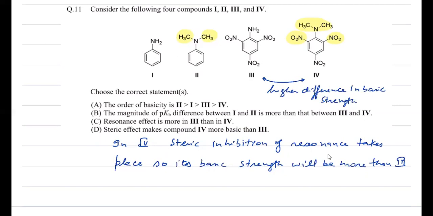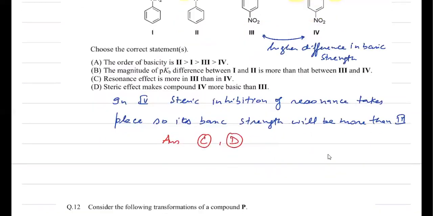Next, given resonance effect is more in 3 than 4. That is correct because in the second case, steric inhibition of resonance is applicable. So here this lone pair will be more in resonance than the fourth case. This is correct. Steric effect makes compound 4 more basic than 3. That is also correct. So here the answer must be C and D. Okay. Then to another question.